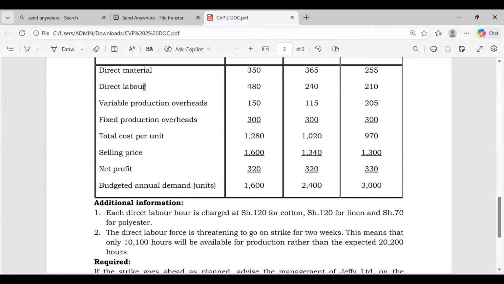4 hours. Great. This lady was the first to shout 4 hours. Yeah, because we know that each hour we are paying how much here for cotton? 120. So when we pay for 80, we have bought how many hours in total? 4. Because you see, shillings 120 equals 1 hour. Then shillings for 80 will be what here? 80 divided by 120.